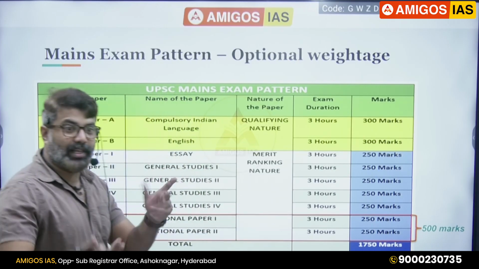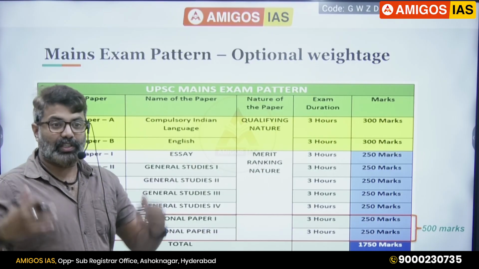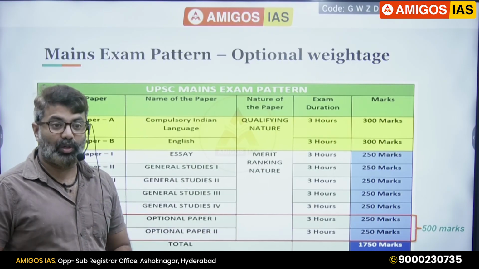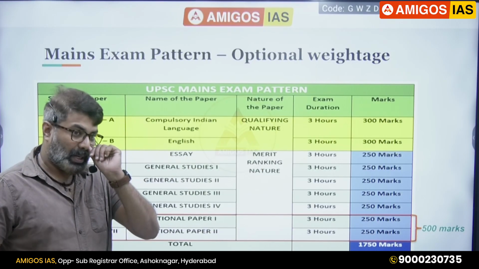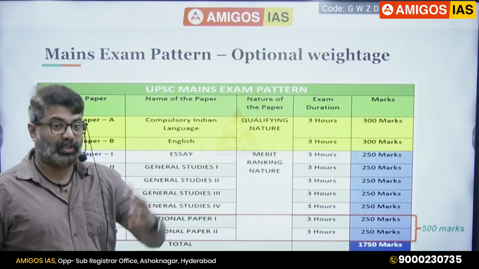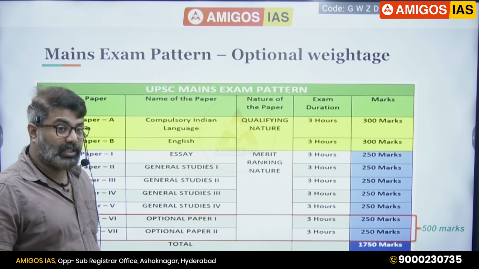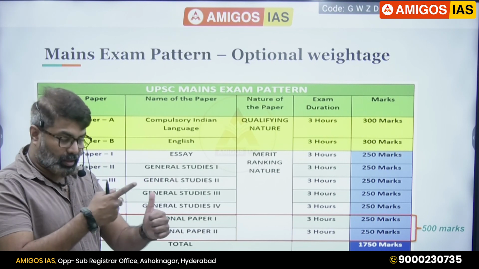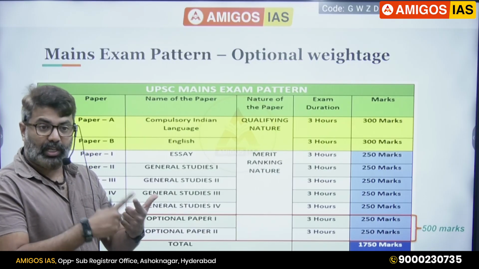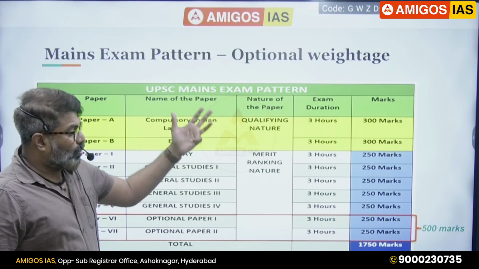As a result, everybody is scared of optionals. The fear is that geography is vast, geography as a syllabus is not scoring. Like that, the fear is going on. And UPSC also, for a few years, the paper was tough. So as a result, everybody is scared. But if you notice the statistics, the highest number of optionals are political science, history, then geography.